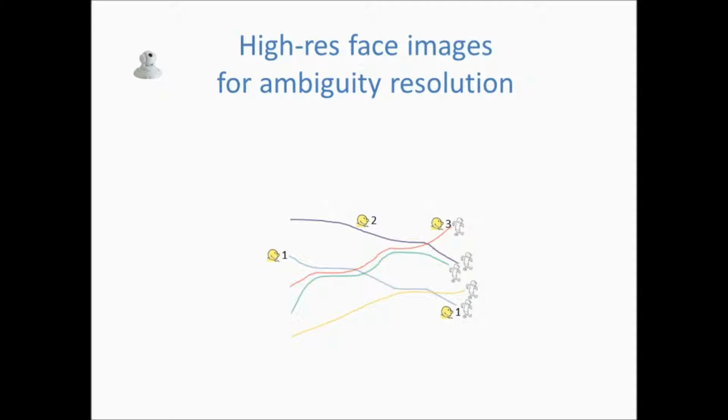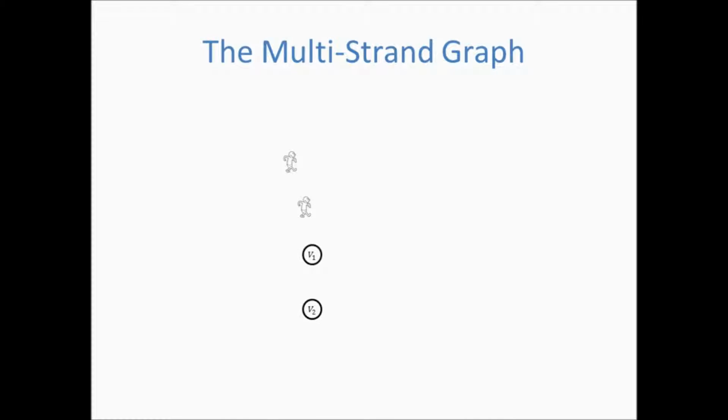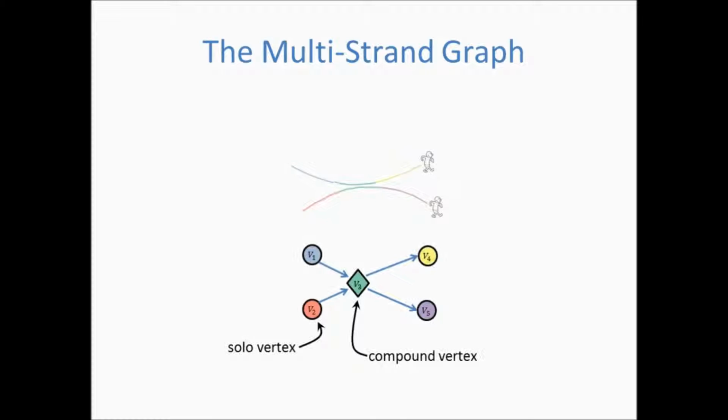If a large number of targets and ambiguities exists, a data representation is needed to efficiently store and use all the information. We propose to use the multi-strand graph. For the joining and splitting targets example, the generated graph contains a compound vertex that represents their shared tracklet.